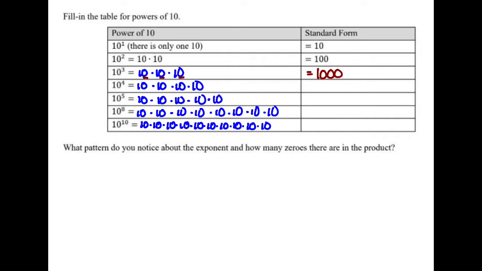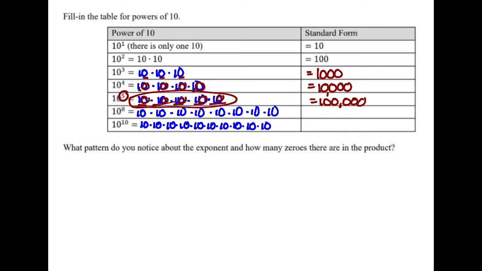Okay, next one. 1 times 1 times 1 times 1 is 1. And we have 1, 2, 3, 4 zeros. So can you see the trick? Okay, so if this is a 5, we have 5 10s, which means we have 5 zeros, which means our answer is going to have 5 zeros. So you don't even need this middle row or middle group to figure out your answer.